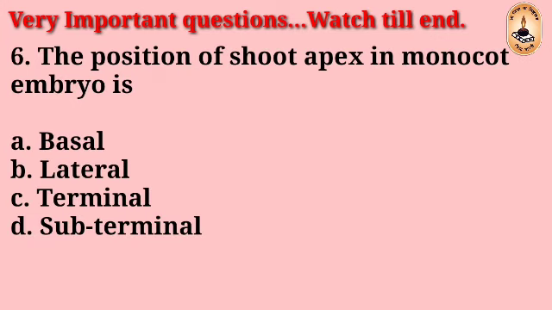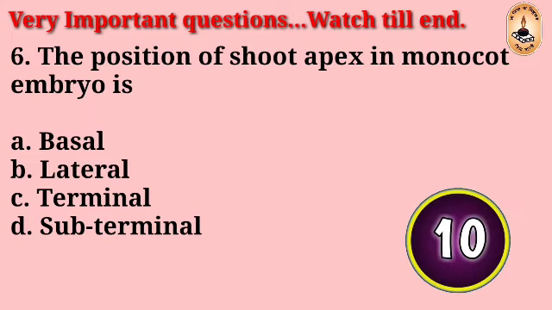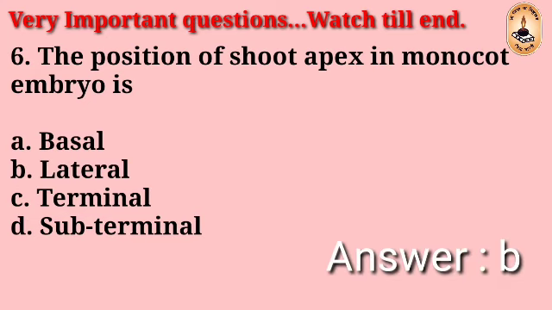Question number 6. The position of shoot apex in monocot embryo is: basal, lateral, terminal, subterminal. The right answer is B, lateral.